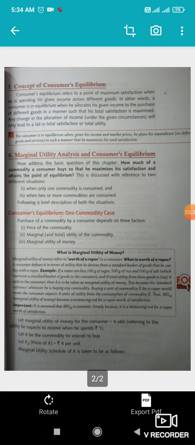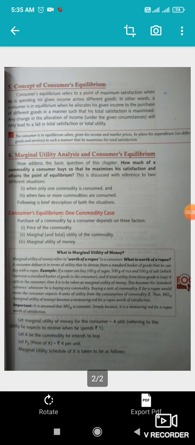Only when the consumer is able to use his income on the purchase of goods and services in such a way that he gets the maximum satisfaction. This has been discussed in two cases: first, when only one commodity is consumed, and second, when two or more commodities are consumed. So first, let's discuss consumer equilibrium, the one commodity case.